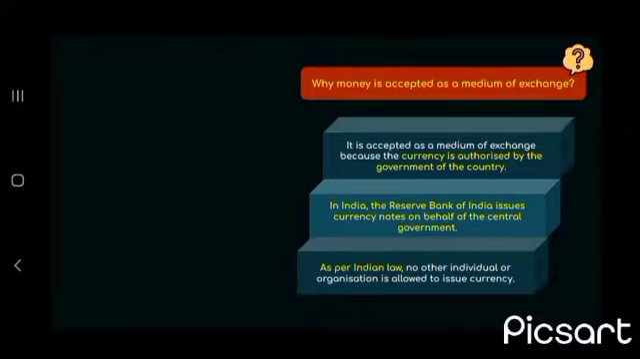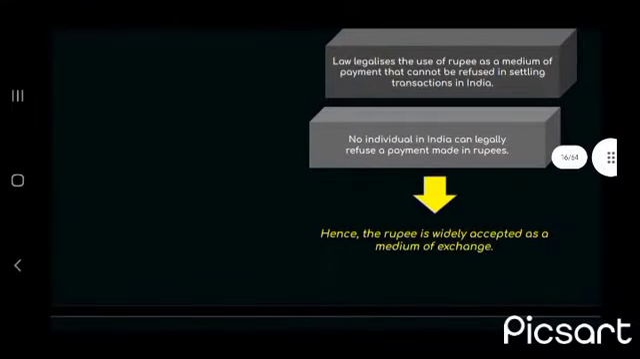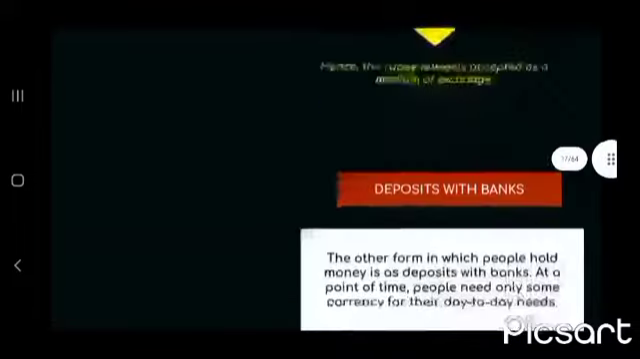Then why is money accepted as a medium of exchange? It is accepted as a medium of exchange because the currency is authorized by the government of the country. In India, the Reserve Bank of India issues currency notes on behalf of the central government. As per Indian law, no other individual or organization is allowed to issue currency. The law legalizes the use of the rupee as a medium of payment that cannot be refused in settling transactions in India. No individual in India can legally refuse a payment made in rupees. Hence, the rupee is widely accepted as a medium of exchange.